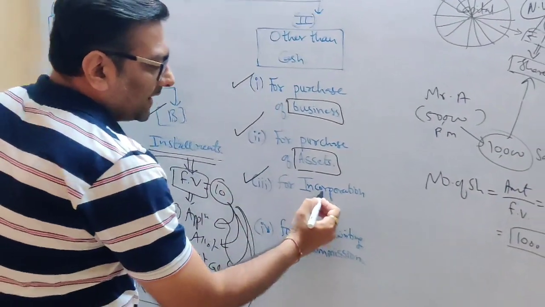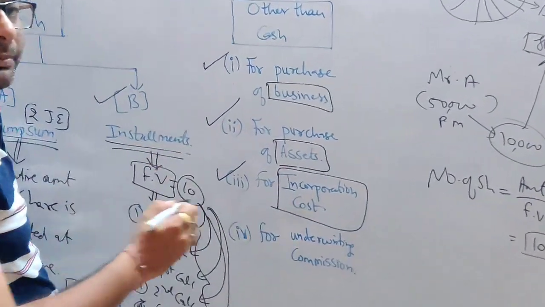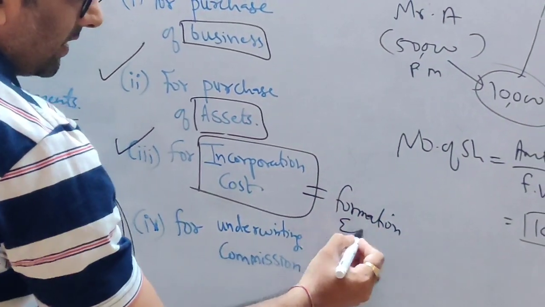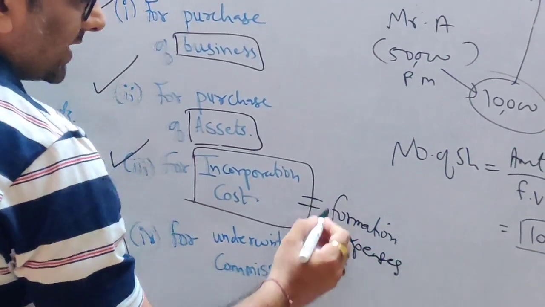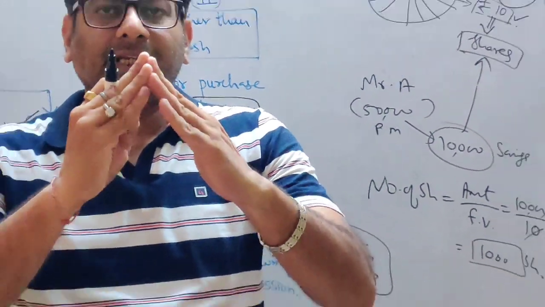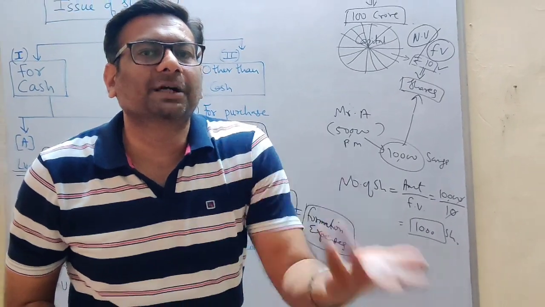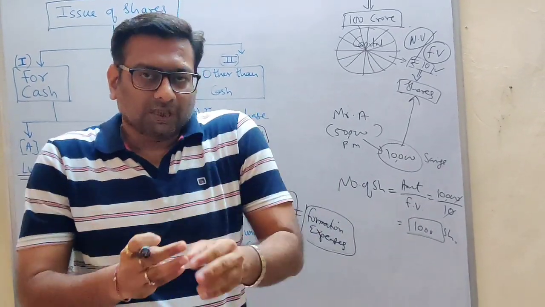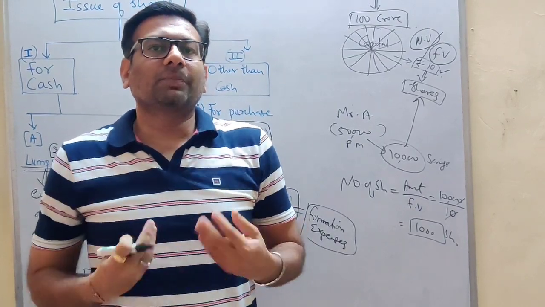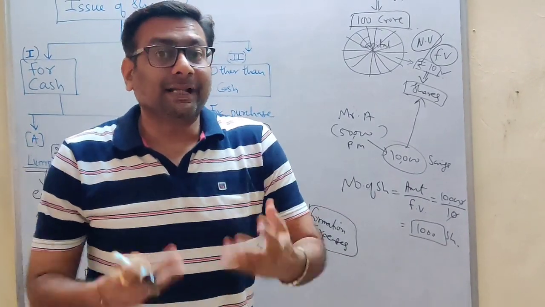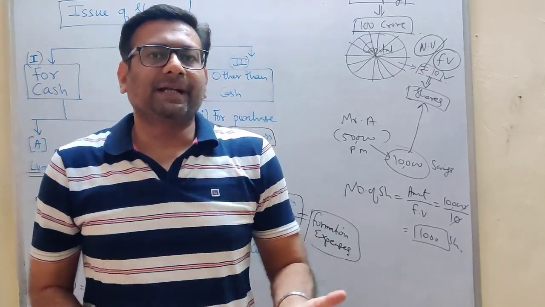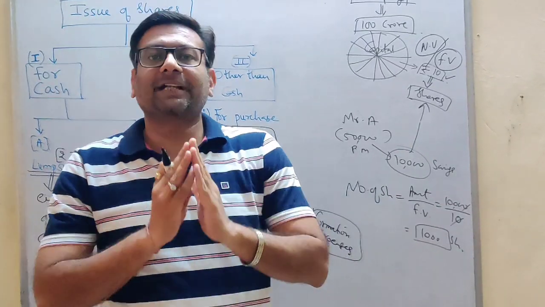Third case, incorporation cost. Now what do you mean by incorporation cost? It means formation expenses. So this is actually a formation expense. When a company is formed, you have to spend some money. The person who forms a company is called the promoter. So what has the promoter done? He has spent money to form a company. Let's assume he spent 90 lakhs to form that company.